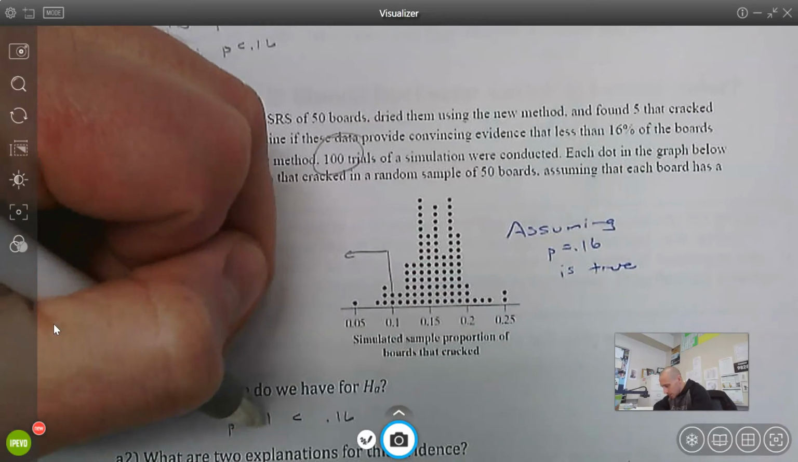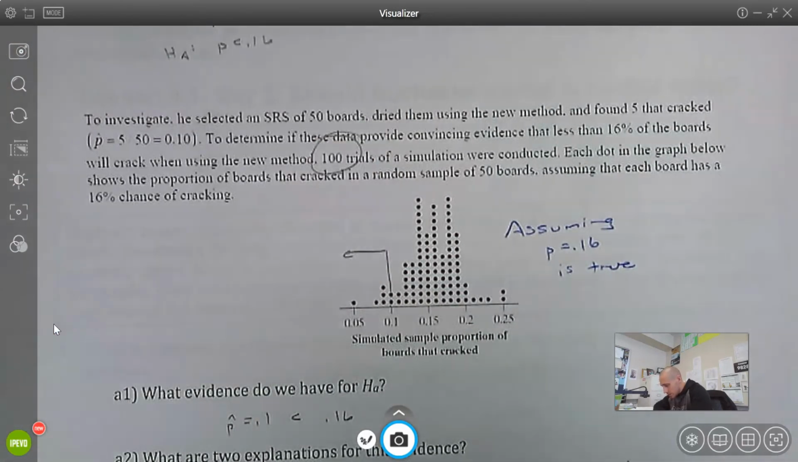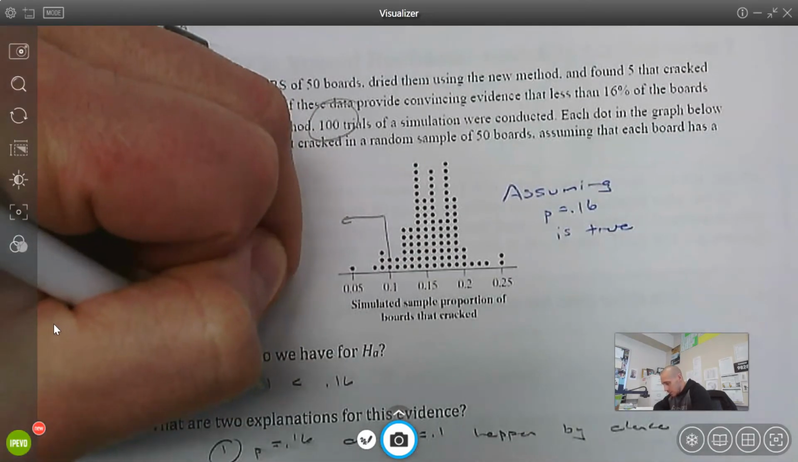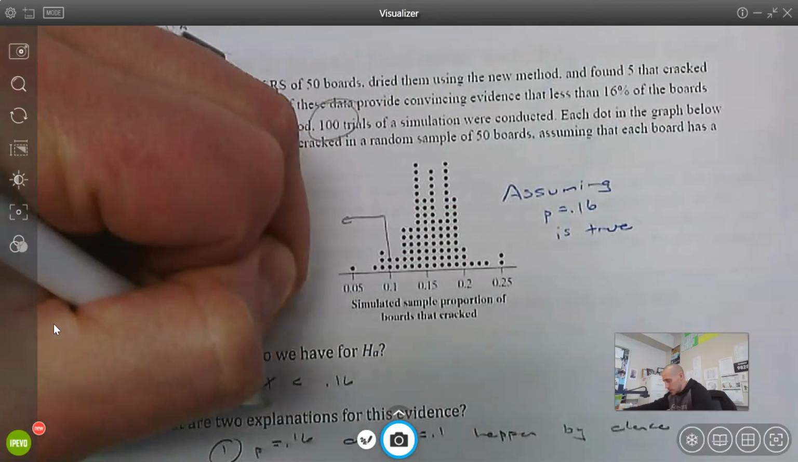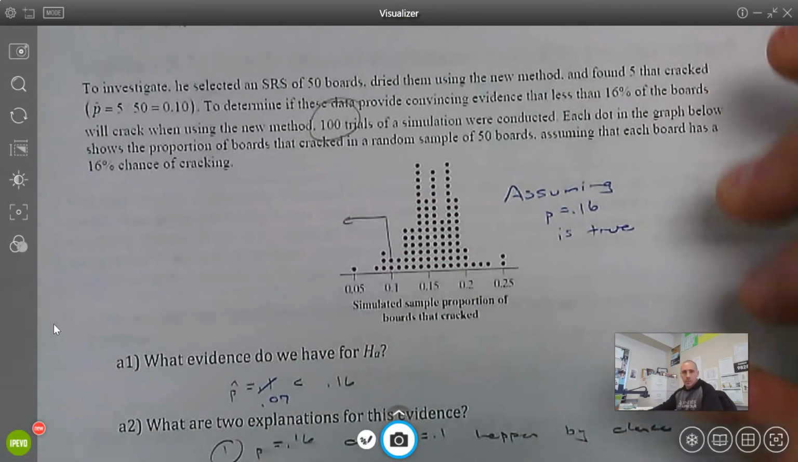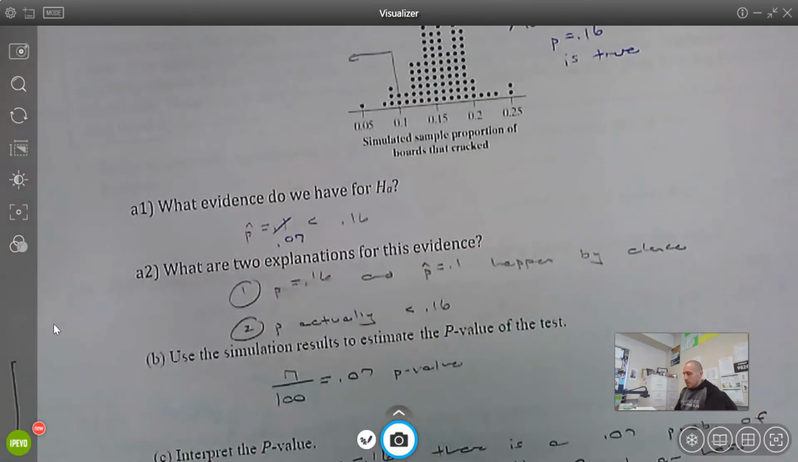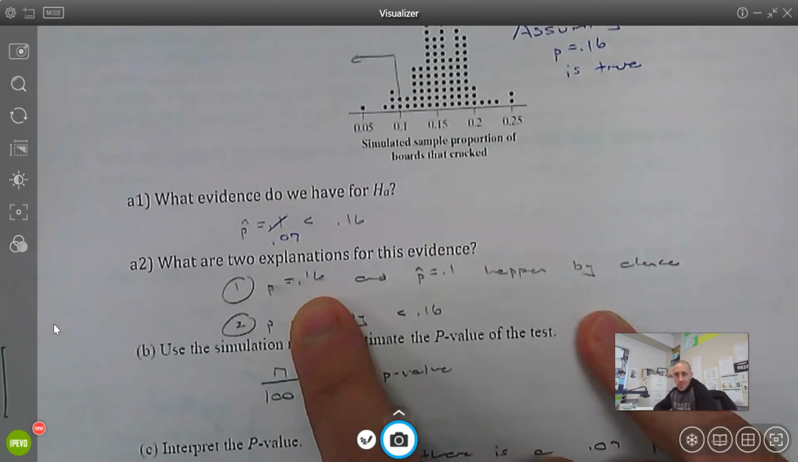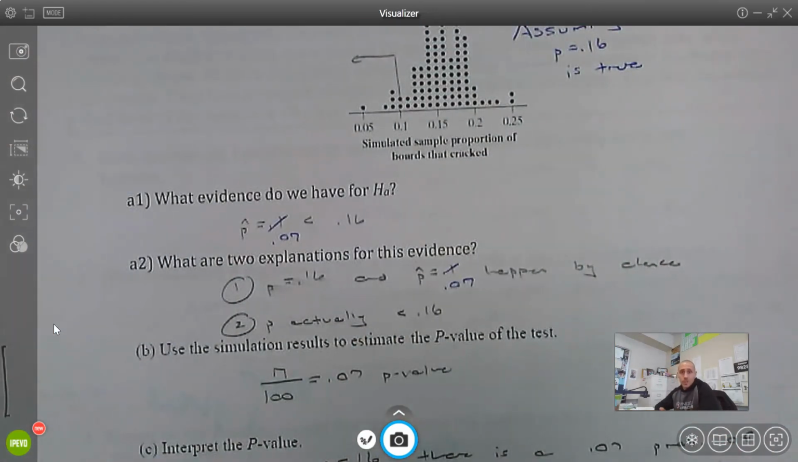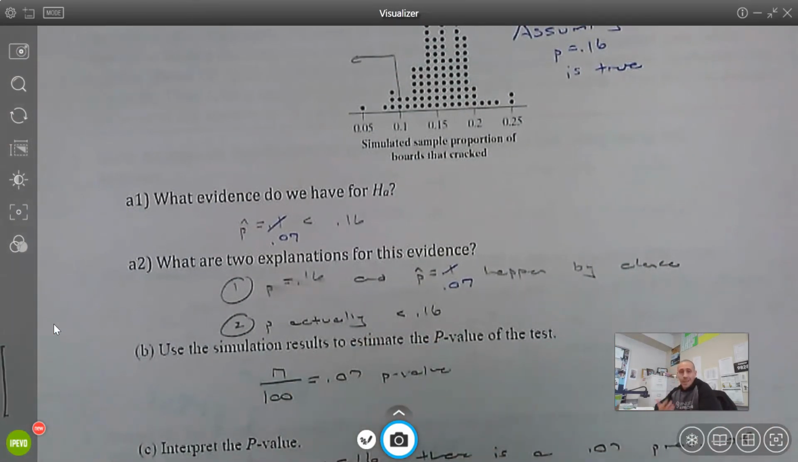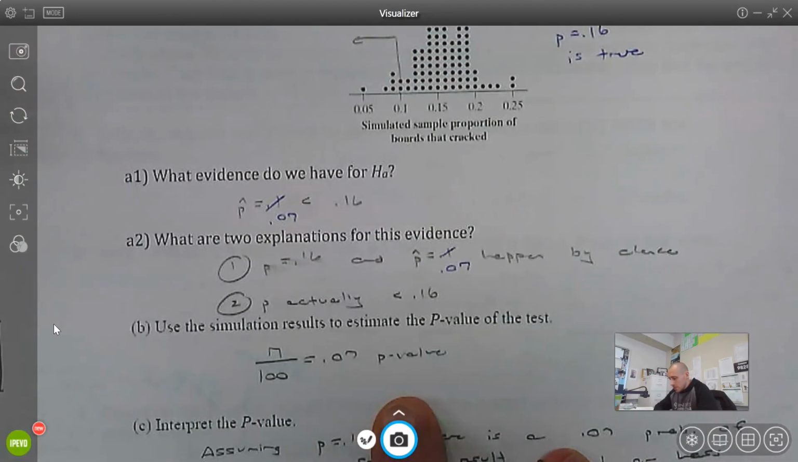I guess I can't count. I'm not sure where that came from. 2, 4, 6, 7. Yeah. So I disagree with what I have written here. I would say that this is 0.07, not 0.1. So what are two possible explanations? That the true proportion is 16% and this 0.07 just happened by chance. Or the real proportion is less than 16% and this method did work. So use the results of the simulation to estimate the p-value.